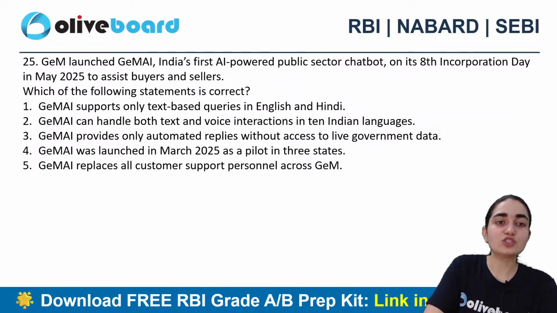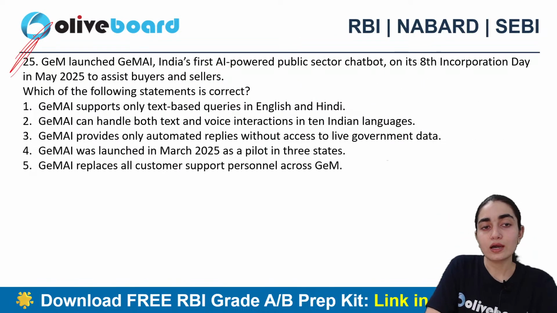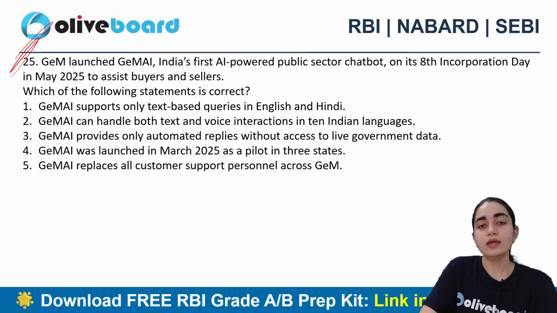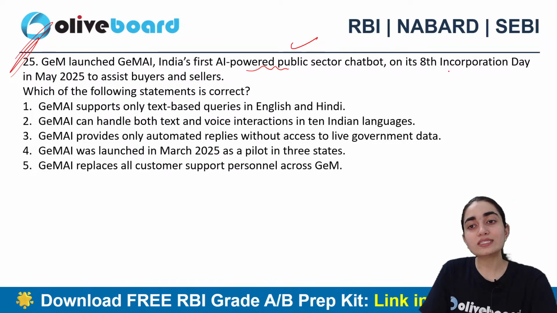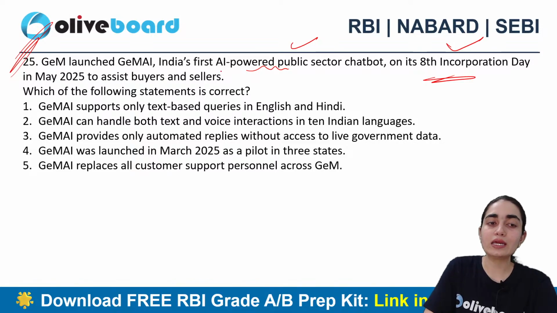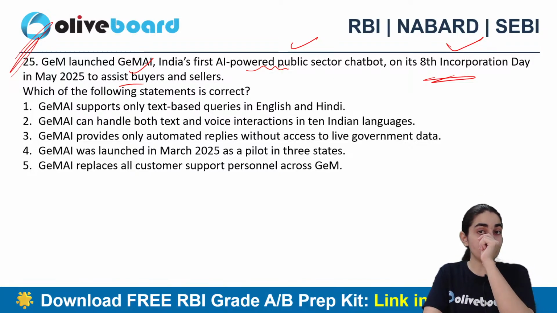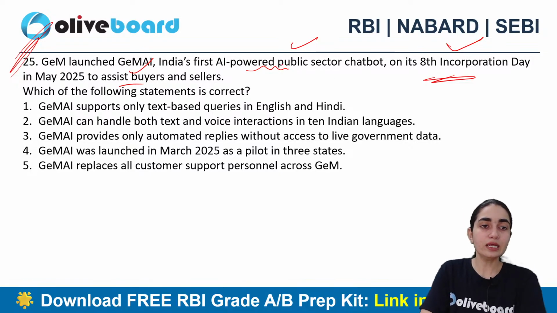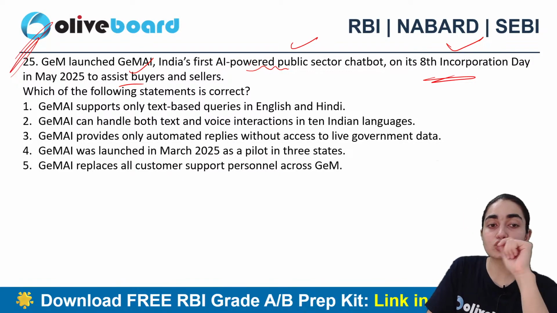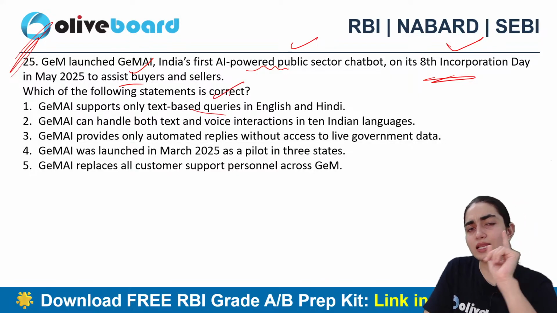Next question says GeM. GeM launched GeM AI, India's first AI-powered public sector chatbot, on its 8th incorporation day in May 2025 to assist buyers and sellers. Now, those individuals who do not know what GeM is, that is Government e-Marketplace, right? GeM AI supports only text-based queries in English and Hindi.